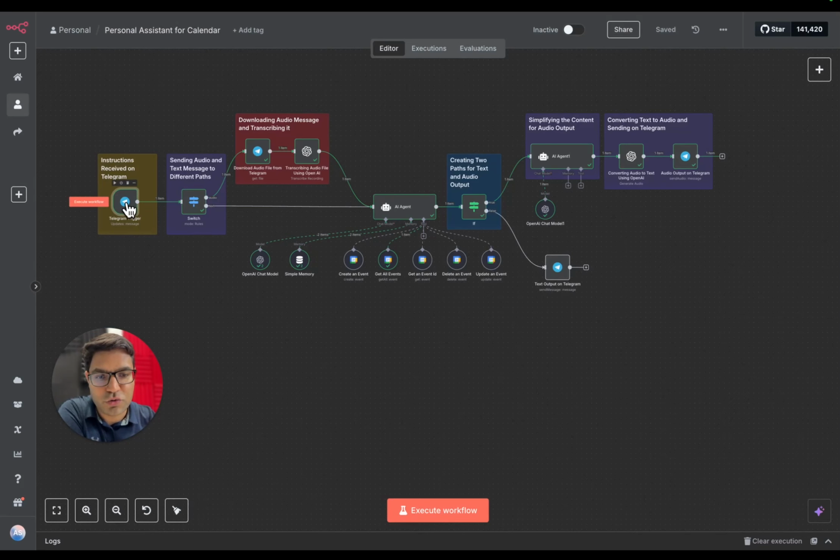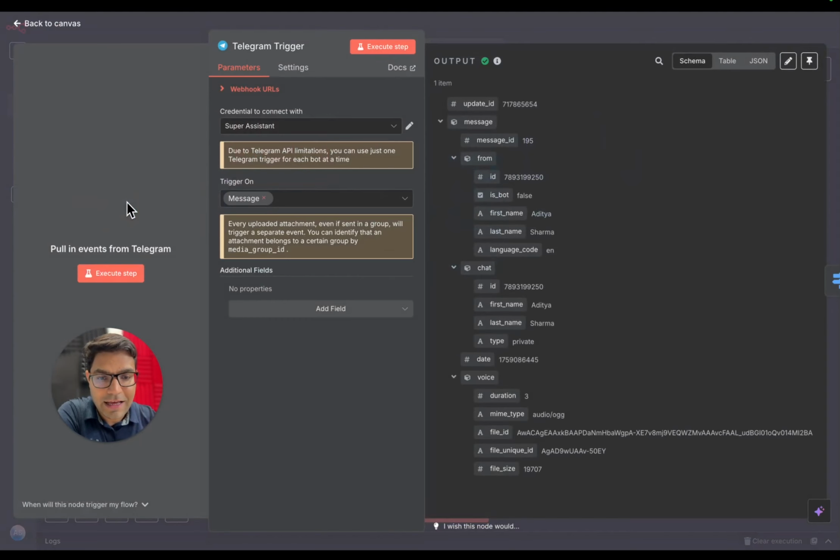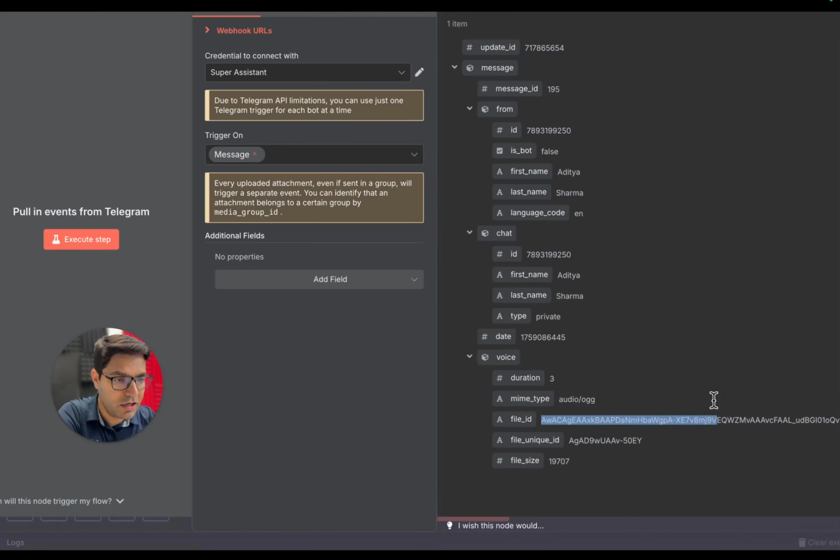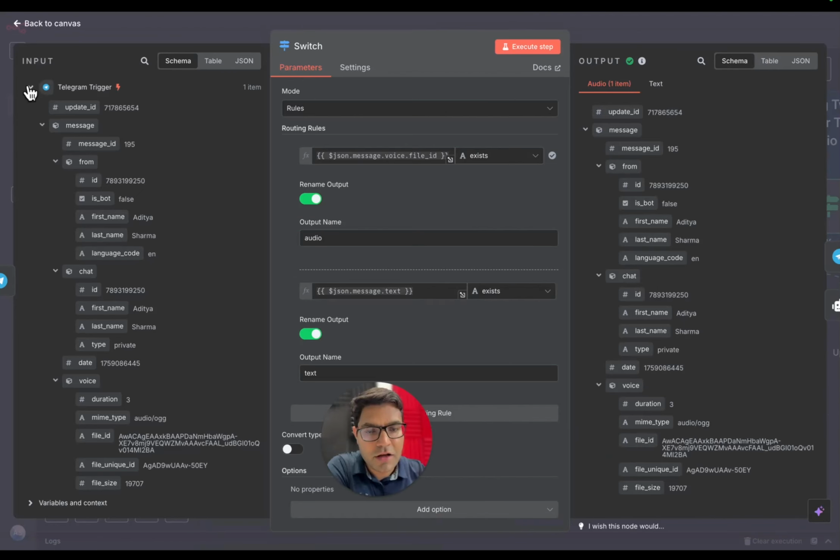So we start from the very first node, which is the Telegram trigger node. Here we provided our voice input, and here is the output of this particular node. It is giving us an audio file with the file ID of this one, and a few other pieces of information, like who sent this message, what is the ID of that person, what is the chat ID, and a few other things.